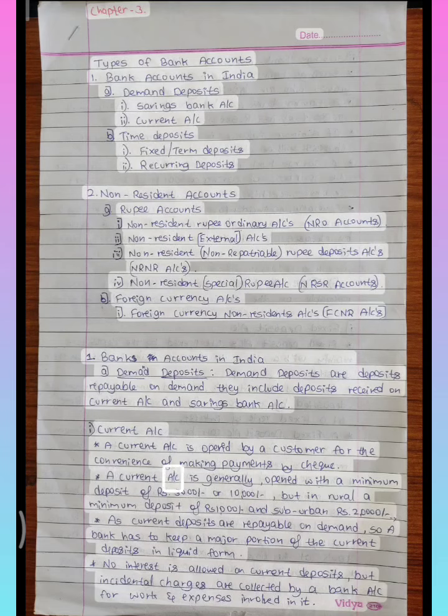A current A/C is generally opened with a minimum deposit of 10,000 rupees, but in rural and suburban areas a minimum deposit of 1,000 rupees. As current deposits are repayable on demand, a bank has to keep a major portion of the current deposits in liquid form. No interest is allowed on current deposits, but incidental charges are collected by a bank.